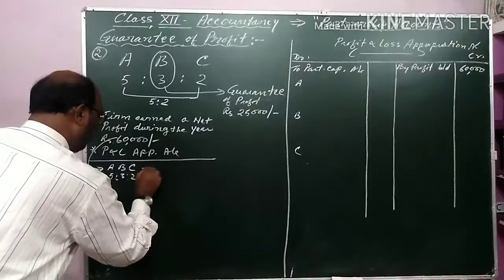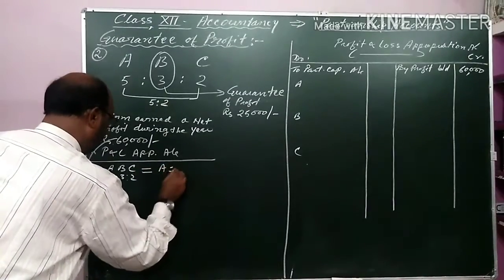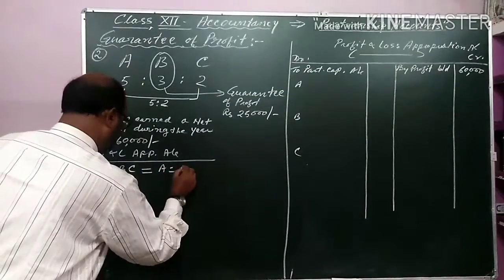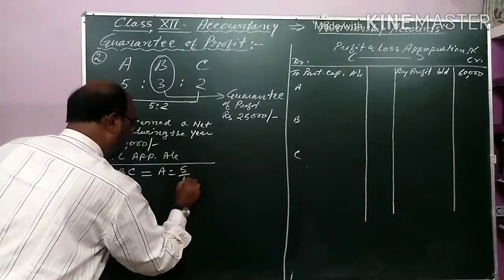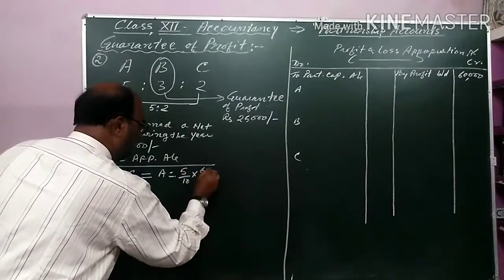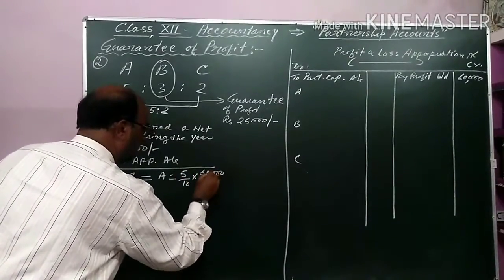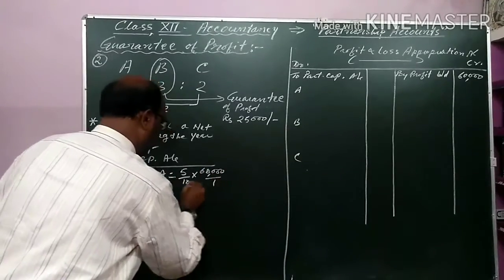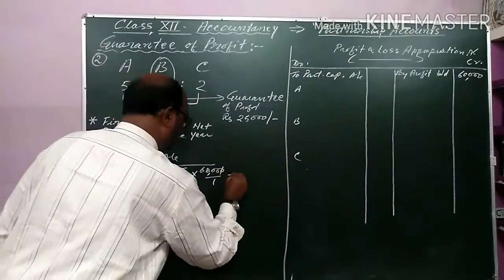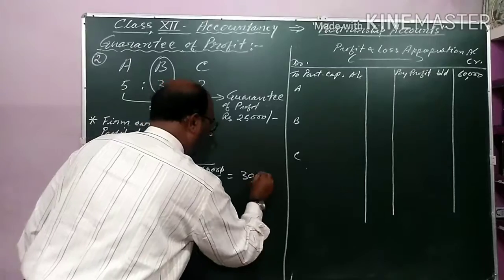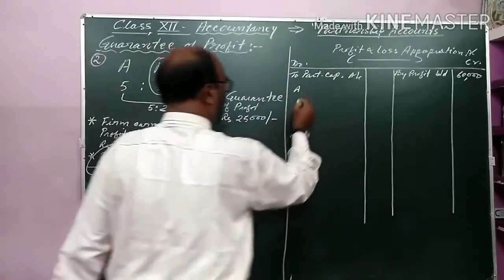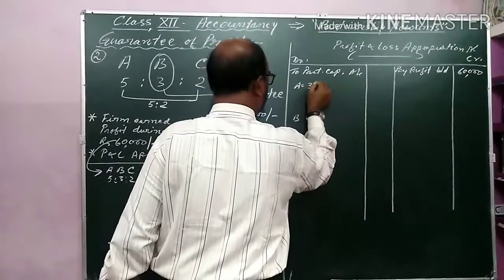A will get 5/10 of 60,000, that is 30,000.